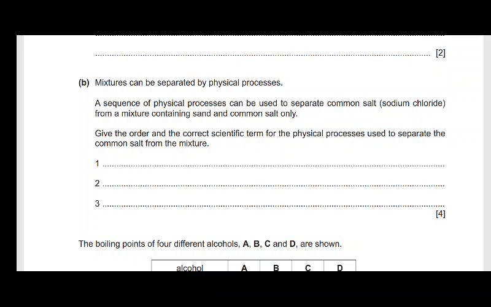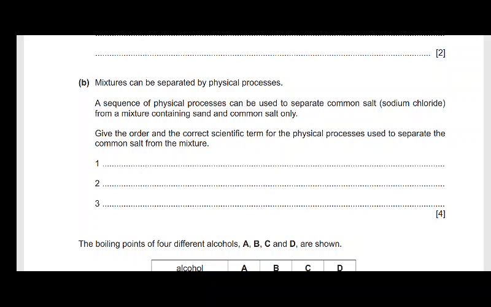Then after that, you're supposed to filtrate the mixture. So now you have a mixture of dissolved salt, or salt solution, and sand. Then you can just filtrate that. If you filtrate that, you see that the salt solution will go through the filter paper and the sand will be left behind on the filter paper. And the salt solution will be the filtrate and the sand will be the residue.